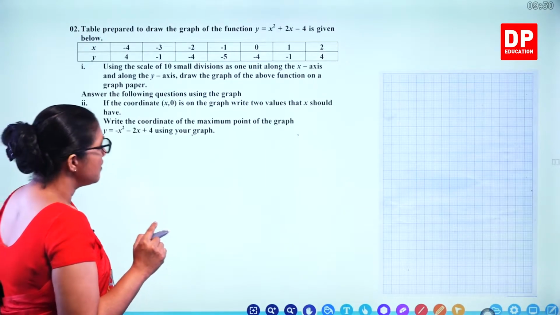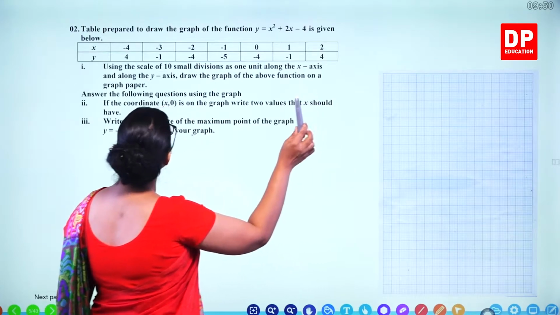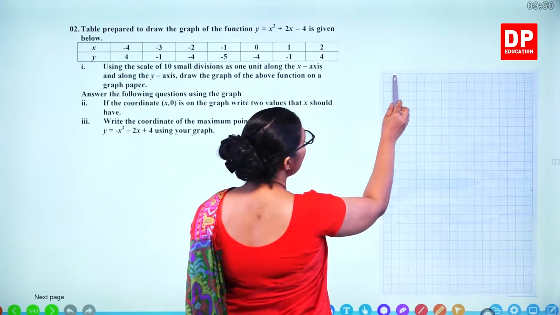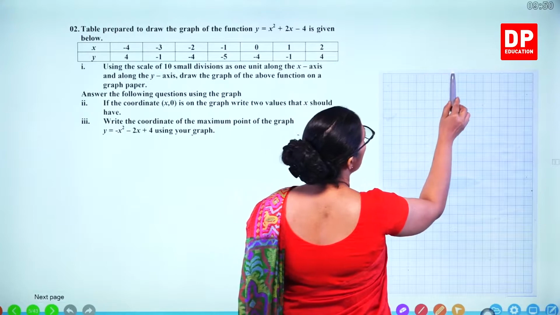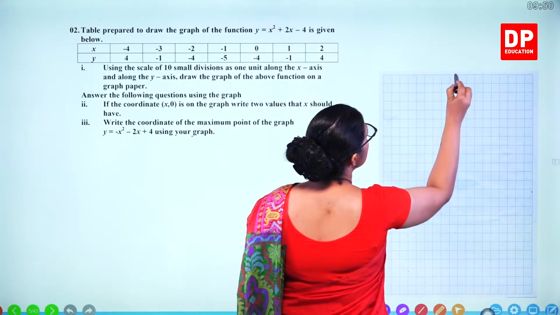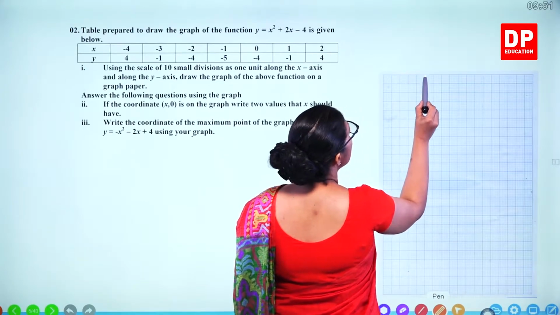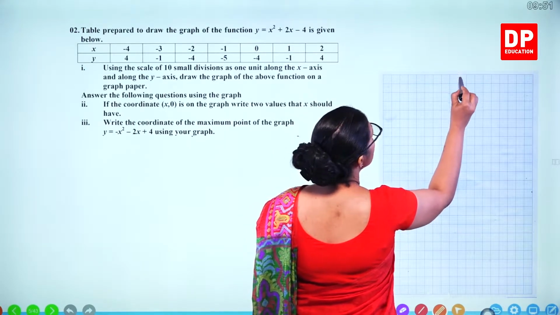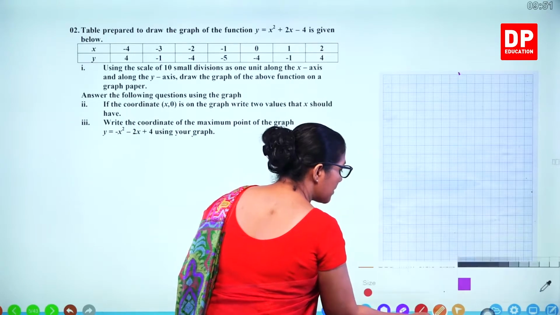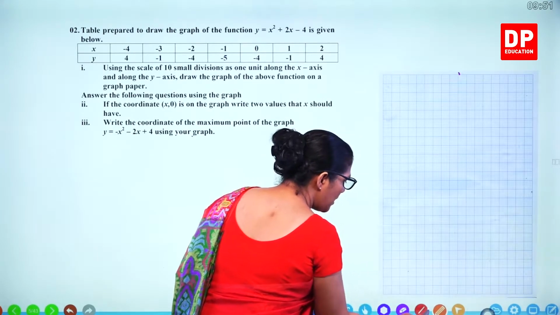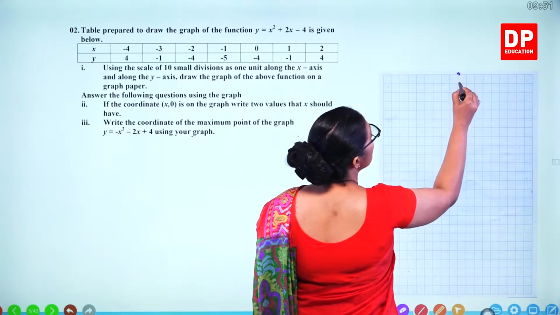So we can first scale it. So starting from minus 4, minus 3, minus 2, minus 1, 0. So this is the x, this is the y-axis. So we can first draw the y-axis.